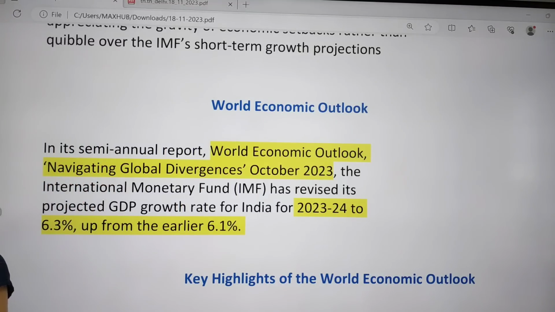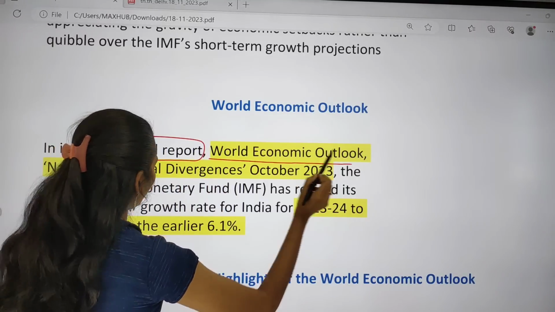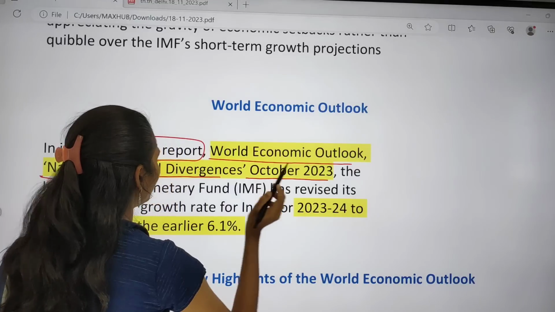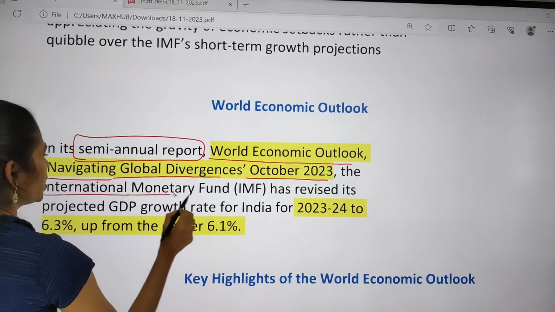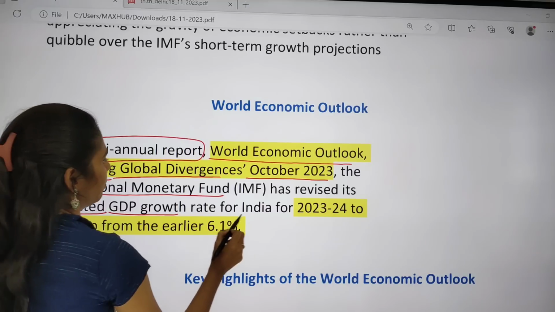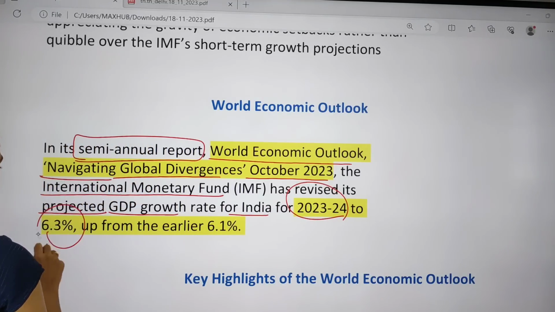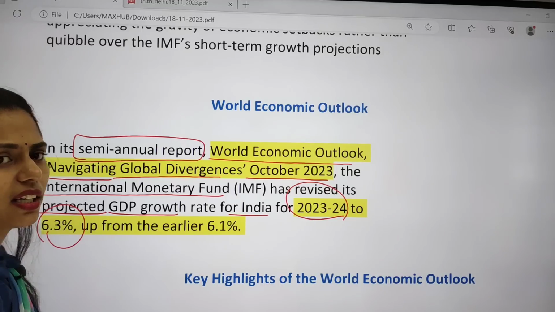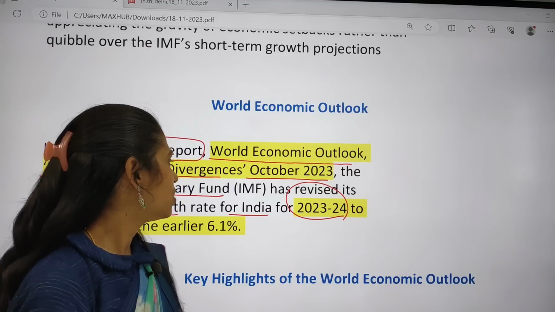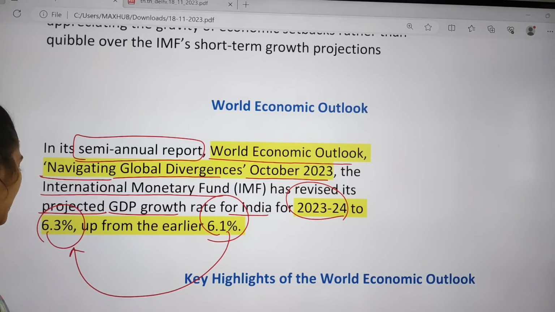So here recently in the semi-annual report, that is World Economic Outlook Navigating Global Divergence, October 2023, the International Monetary Fund has revised its projected GDP growth rate for India for 2023 to 2024 to 6.3%. So earlier here there was an estimate of GDP growth. It said 6.1 and now it has been increased to 6.3%.